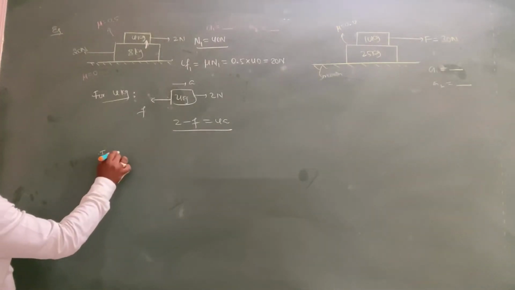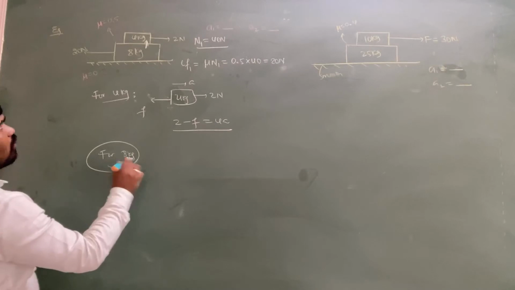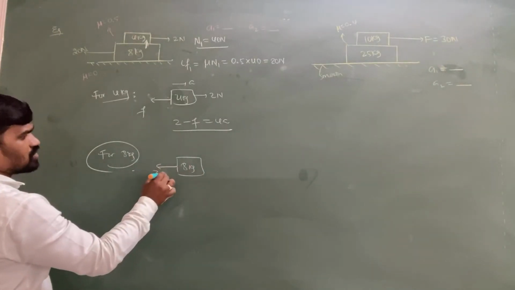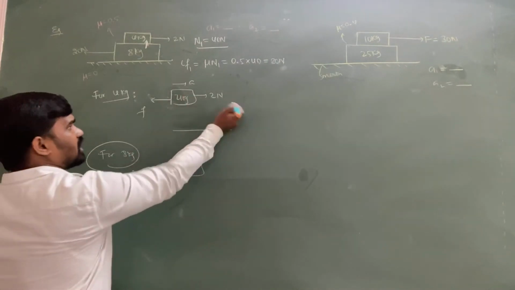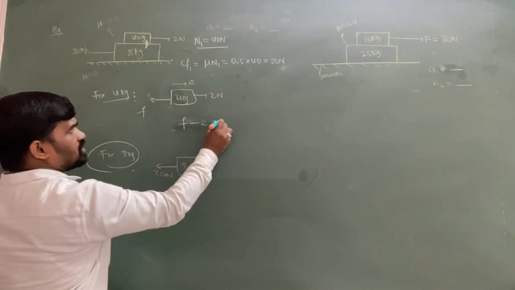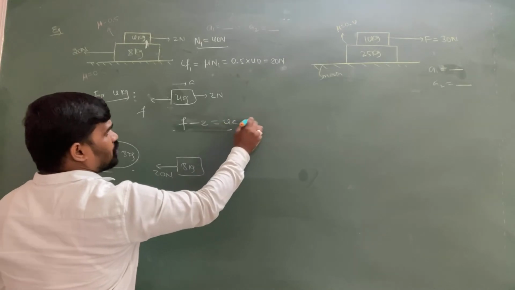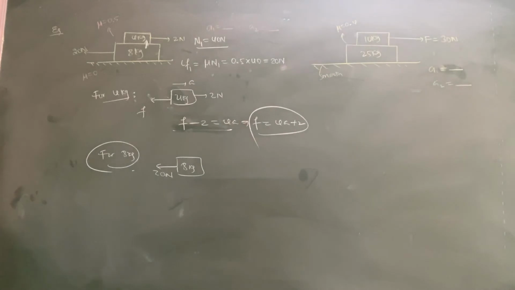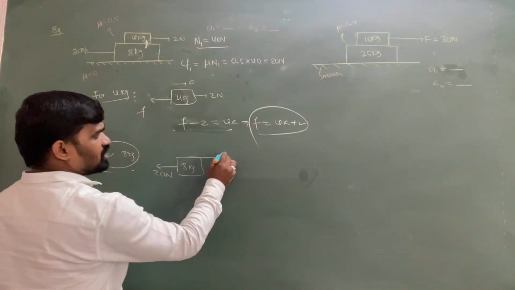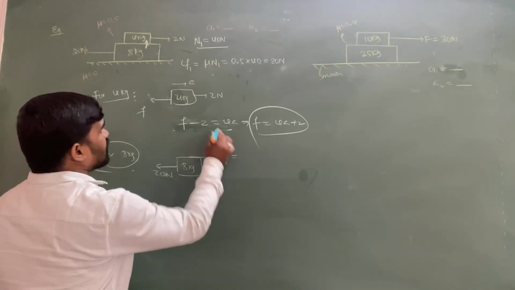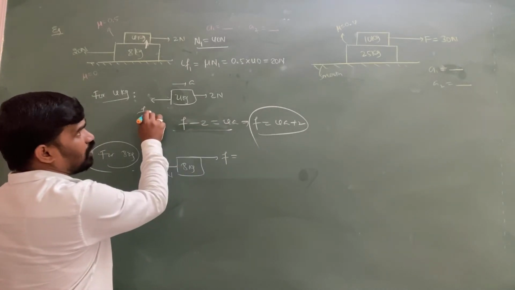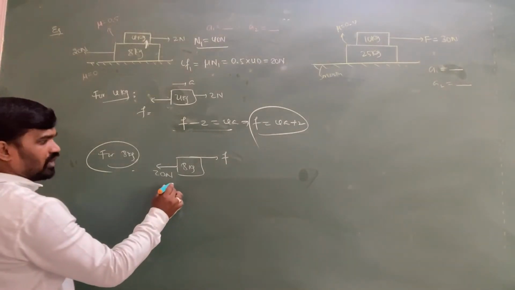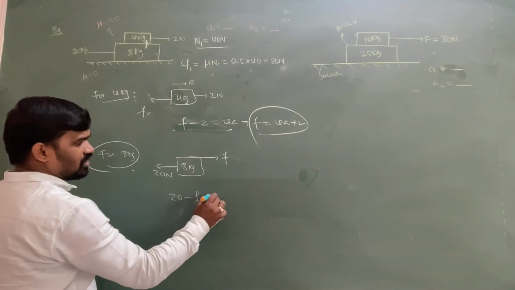And for the 8 kg block, what can you write? The 8 kg block is experiencing the 20 Newton force, and friction is also acting on it. Taking the same value F for friction, which we are going to calculate, we can write 20 minus F is equal to 8a. So F from the first equation is 4a plus 2, or F minus 2 is equal to 4a.